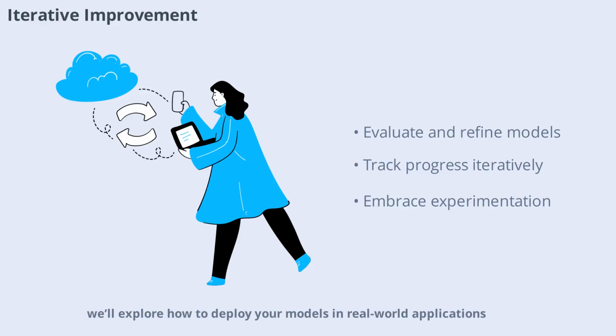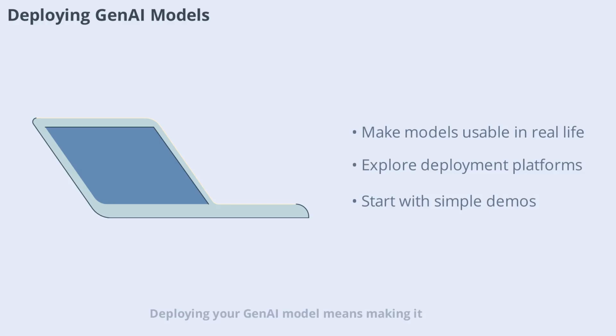Up next, we'll explore how to deploy your models in real-world applications. Deploying your GenAI model means making it available for real-world use, whether as a web app, mobile tool, or integrated service. Learn about deployment platforms like cloud services or APIs. Consider factors like scalability, security, and user experience. Beginners can start with simple web demos before moving to larger projects. Deployment is where your AI work makes a tangible impact.